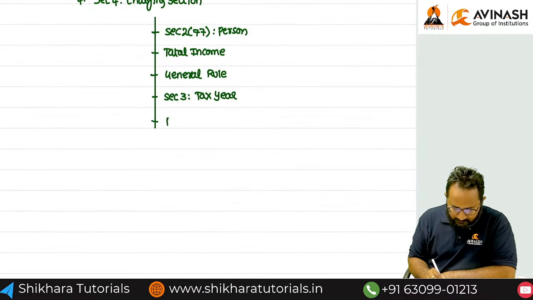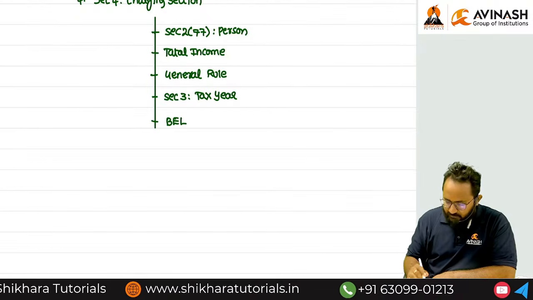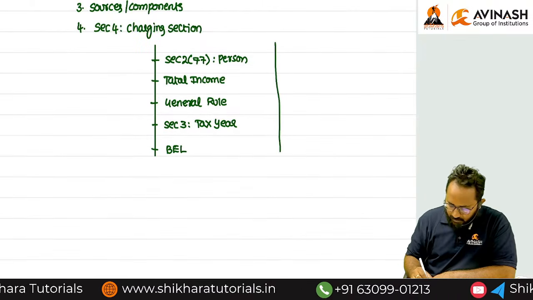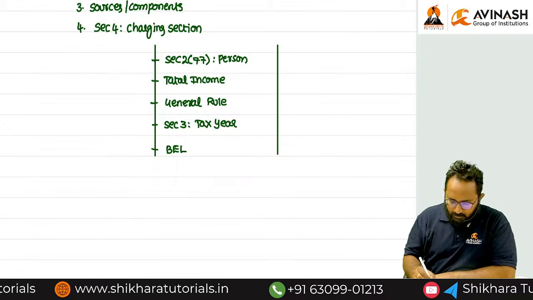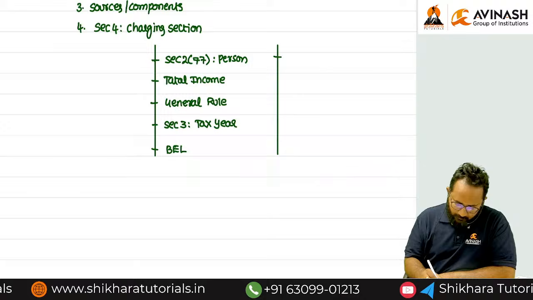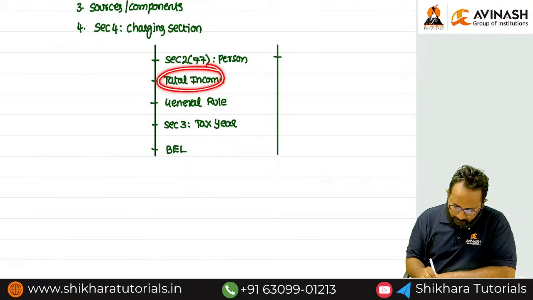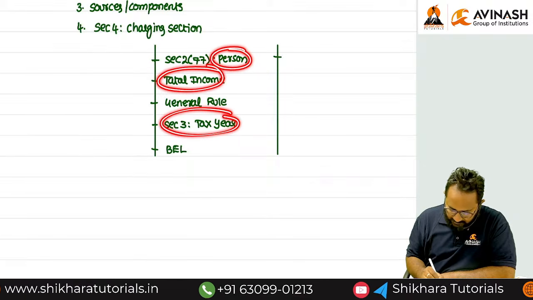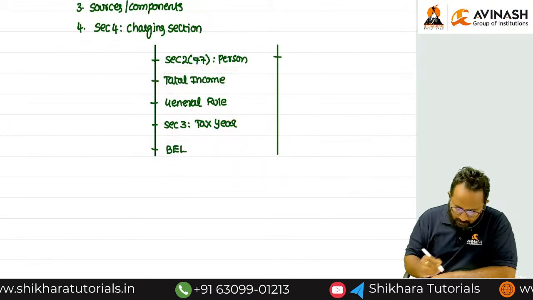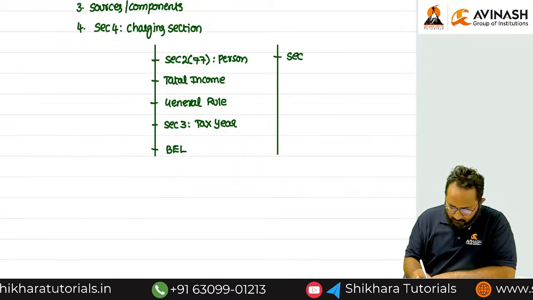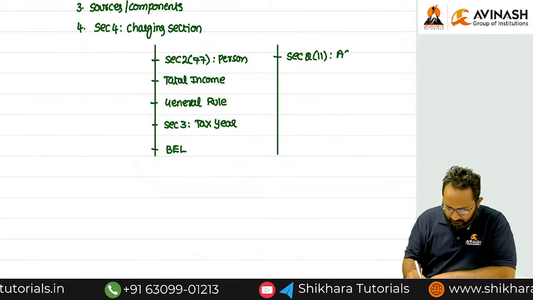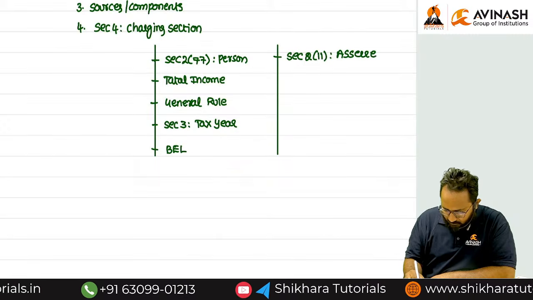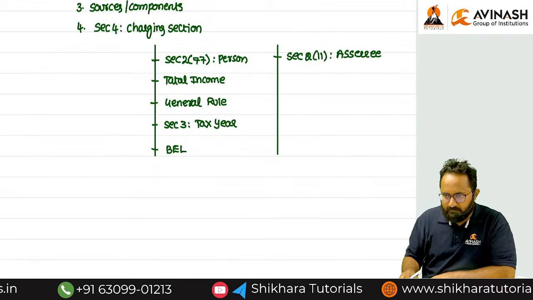Next we discussed the basic exemption limit for every person. If the total income earned by a person during the tax year exceeds the basic exemption limit, that person can be called an SSC. So we discussed the SSC definition in Section 2 clause 11.